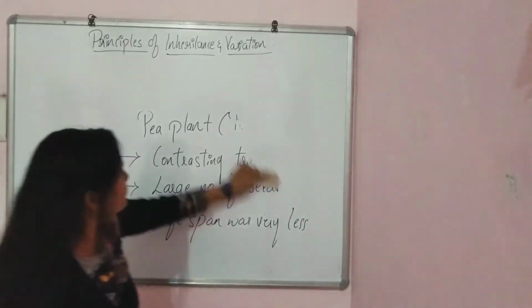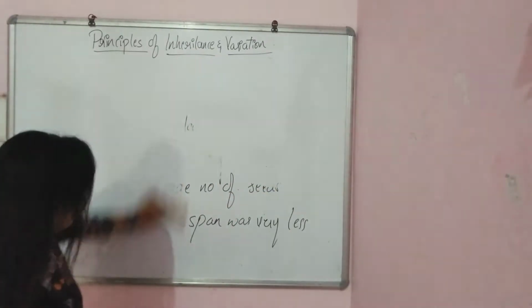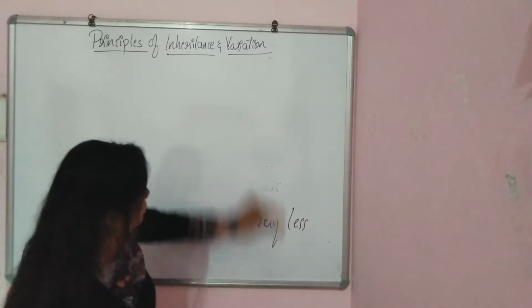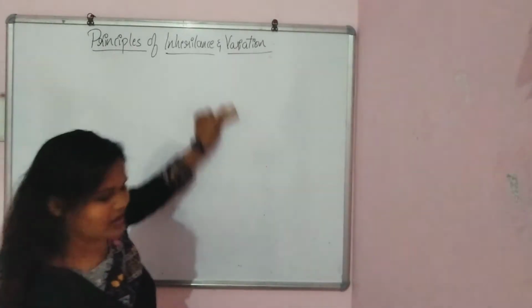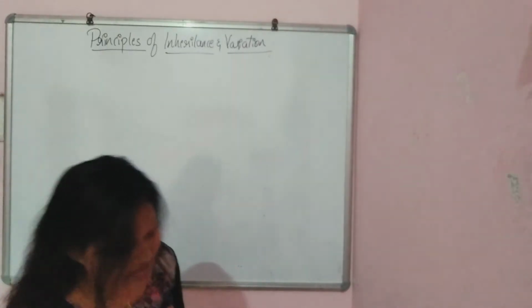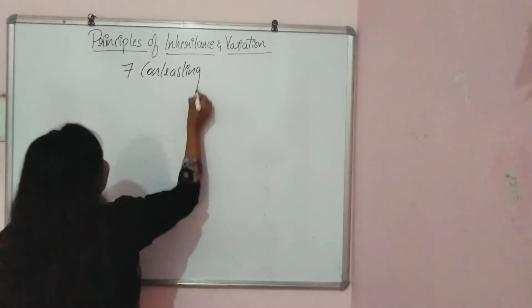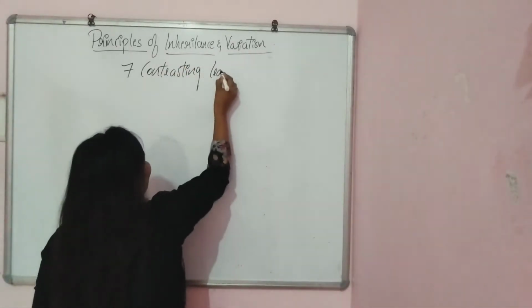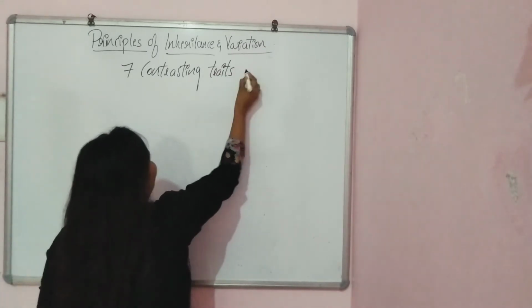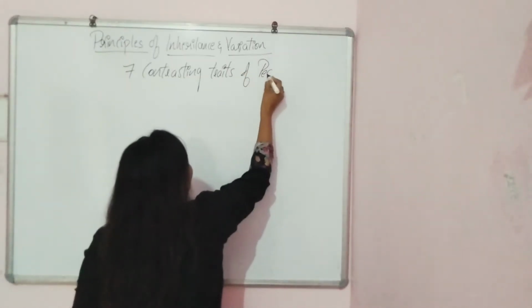Okay. Let's move on with the 7 contrasting traits. So what are those? This table is given in your book also. 7 contrasting traits of pea plant.